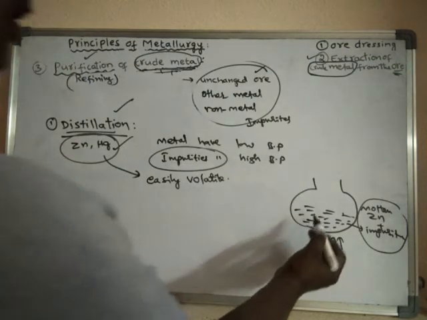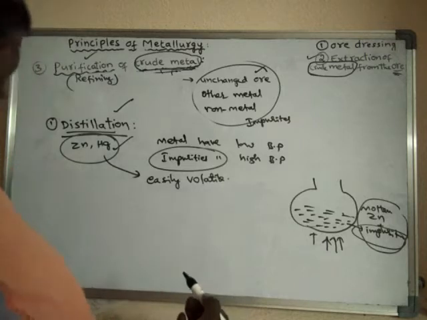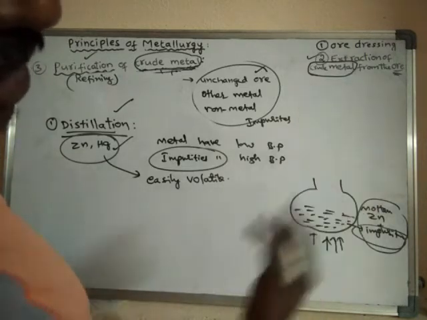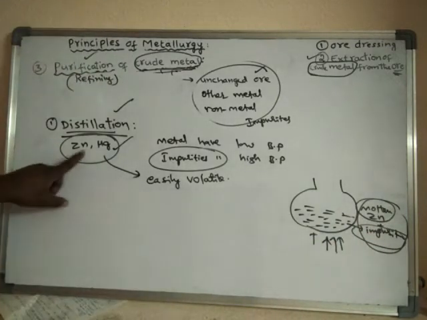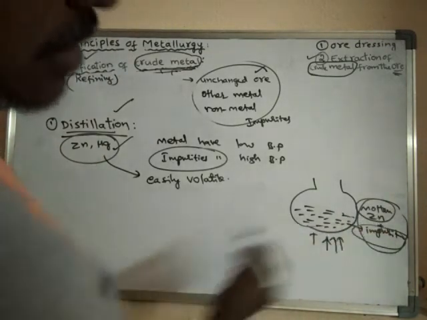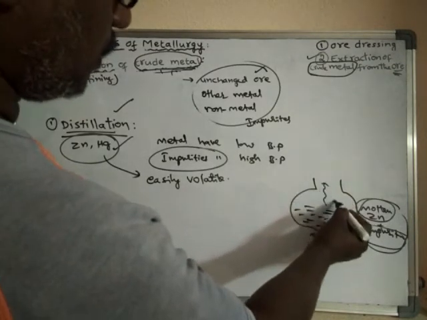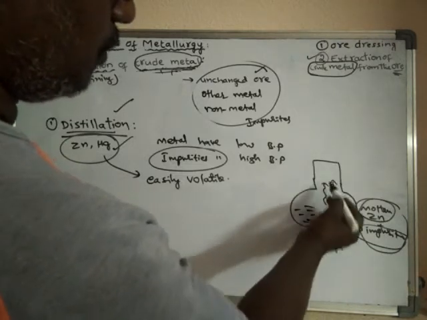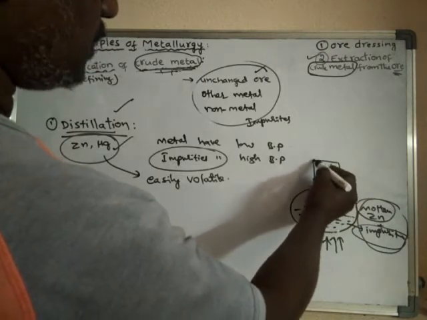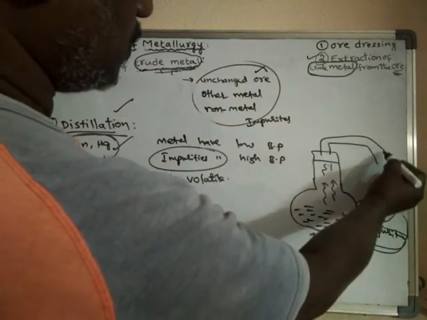When it is heated, what happens? The impurities having a high boiling point cannot boil or turn into vapors. But mercury or zinc, having a low boiling point, will convert into vapors, and these vapors are sent into another container.